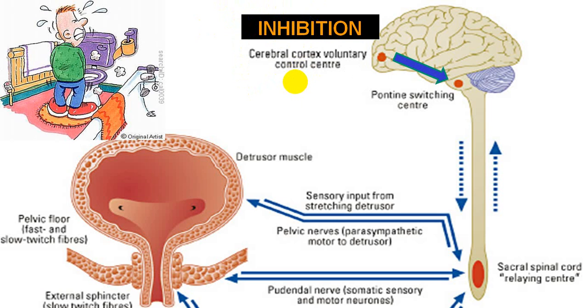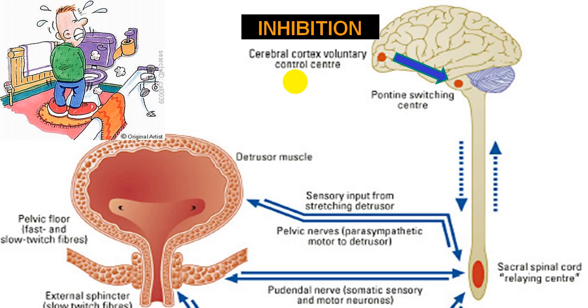Whenever the environment is not suitable for evacuation of the bladder, or micturition, it will inhibit the pontine center and the act of micturition will be inhibited. This cerebral cortex center has multiple different areas. The main area is in the frontal lobe. Then there are many other centers; we'll mention some of those areas.